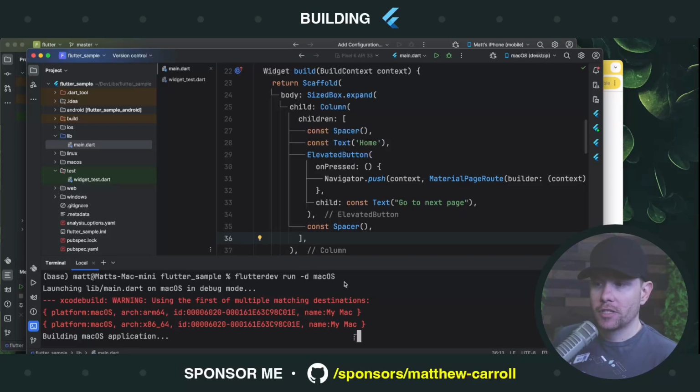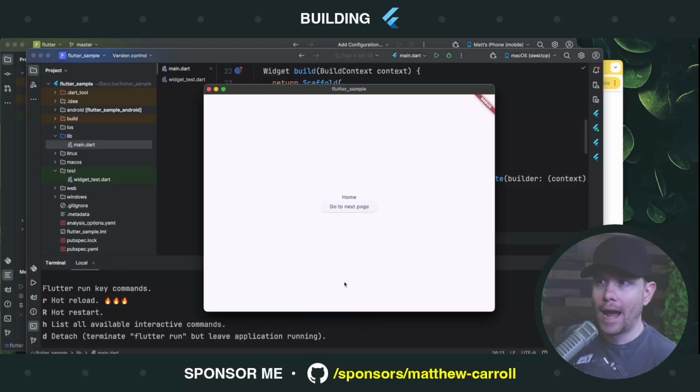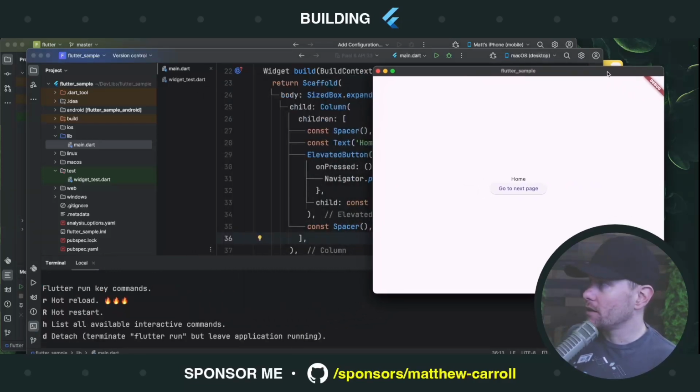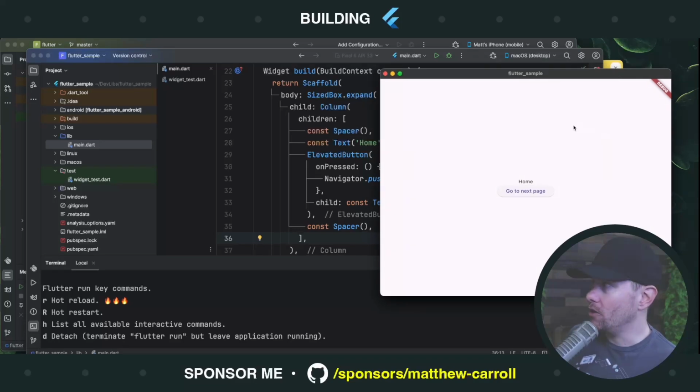Technically, the undo redo signal, I think, might come only from iOS, but we don't actually care about the undo redo signal. We just care about what happens to the things that are listening to that signal. So here we have the reproduction code. Again, page 1, super simple, says home, go to next page.